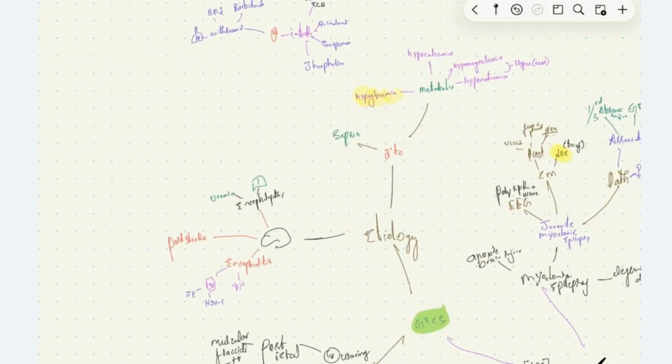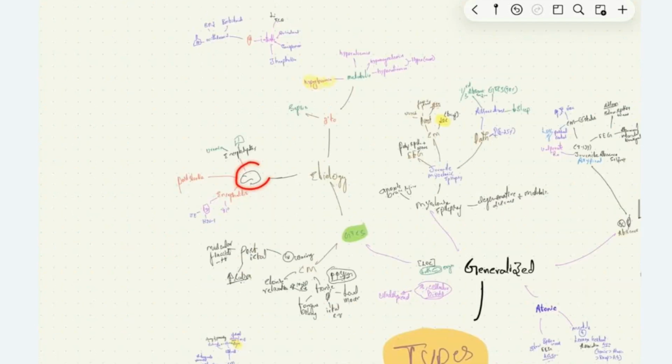The primary diseases involving the brain which cause GTCS are encephalopathies. It may be hepatic encephalopathy or uremic encephalopathy, or post-stroke the patient may have GTCS, or encephalitis due to HSV infection, Japanese encephalitis virus causing encephalitis, or autoimmune encephalitis can cause GTCS. These are the primary and secondary causes of GTCS.